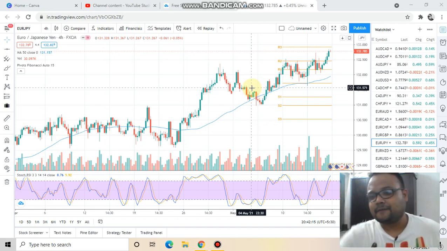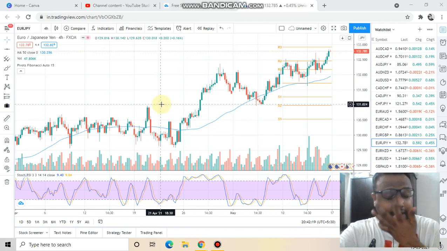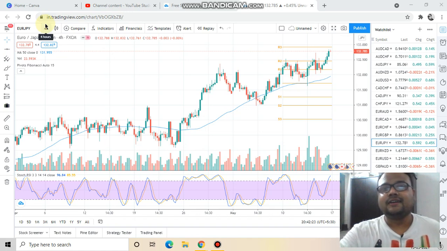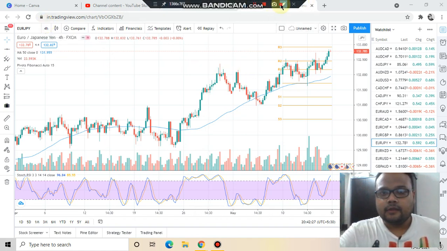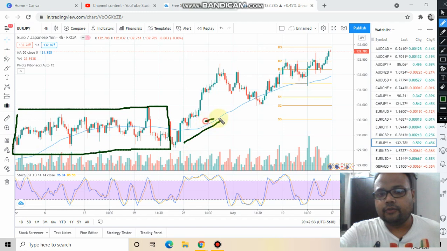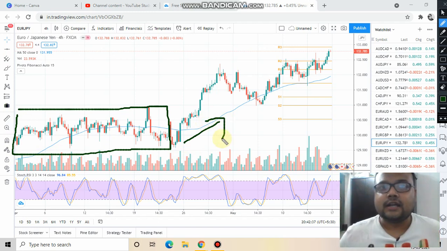So let's get started. This is the chart of Euro JPY, Euro Japanese Yen, and as you can see, I am in the 4 hours time frame, my personal favorite and one of the most popular time frames in Forex trading. You can see the market was in a range till here, and after that the market started moving up. So right now the market's trend is towards the upside. The market is in an uptrend and there is no doubt about it.